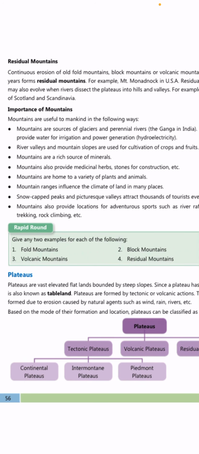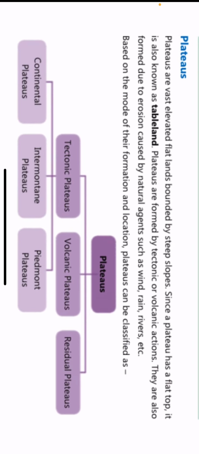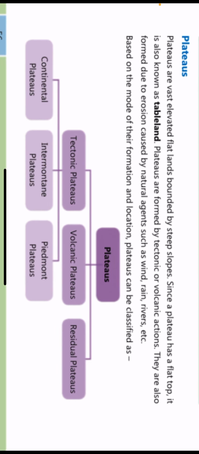So there is a rapid question. You have to give two examples of each mountain, and do this in the notebook so that you have this as an extra question in your mind, and you don't have to think twice before answering this kind of a question if it comes in a MCQ or a fill up.